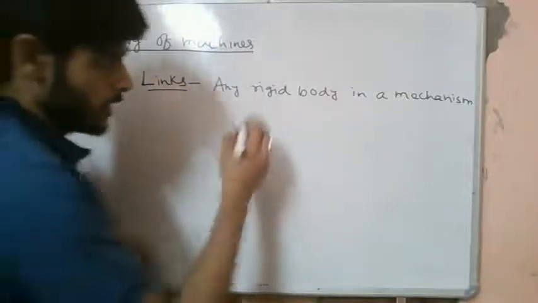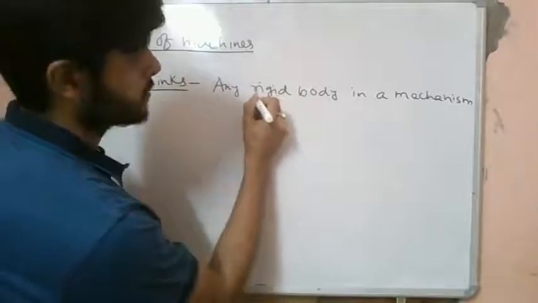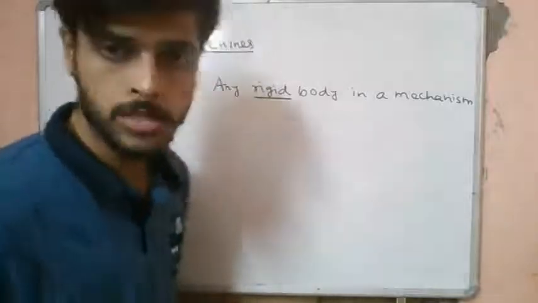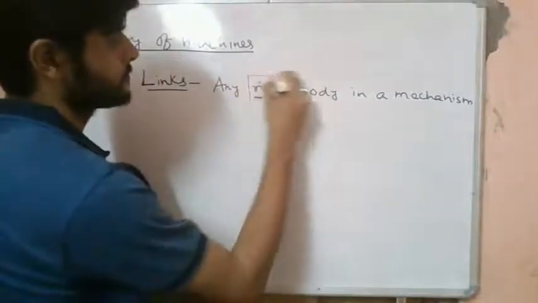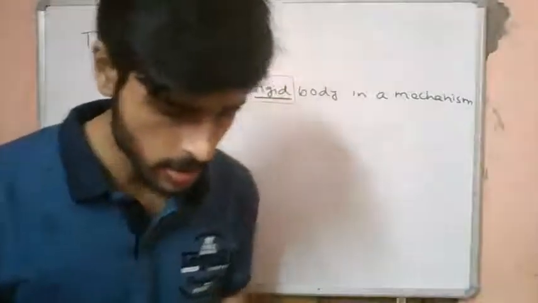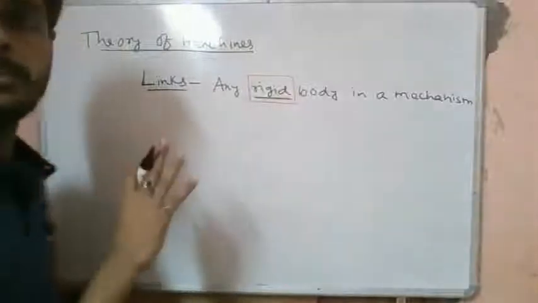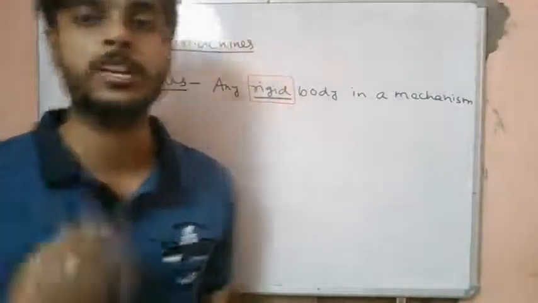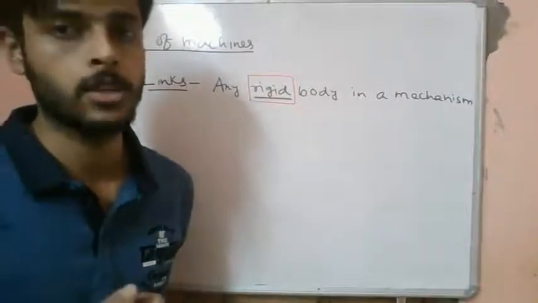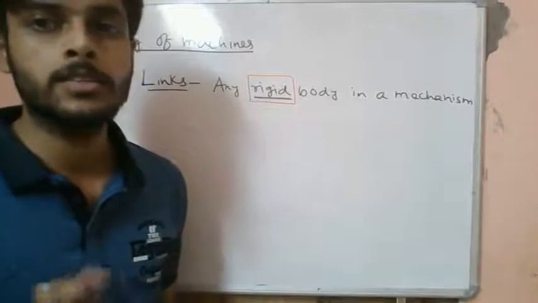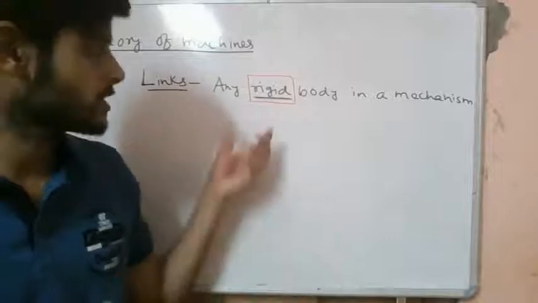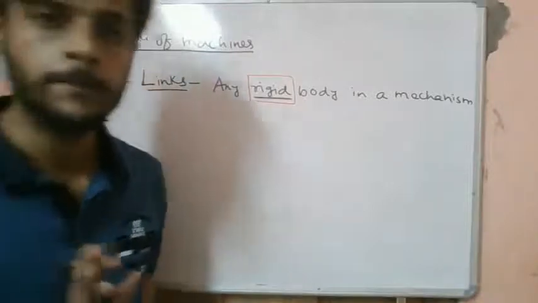We should emphasize this term, rigid body. This terminology is important because in a mechanism there can be other non-rigid parts also, like springs or ropes. These are elastic or flexible bodies, and flexible bodies are not considered links.